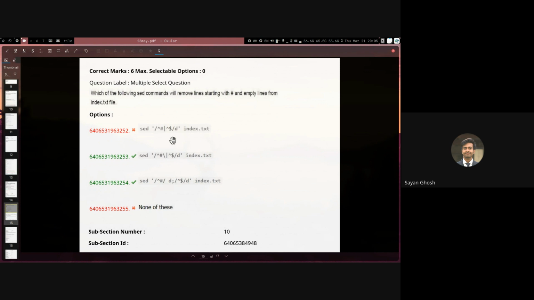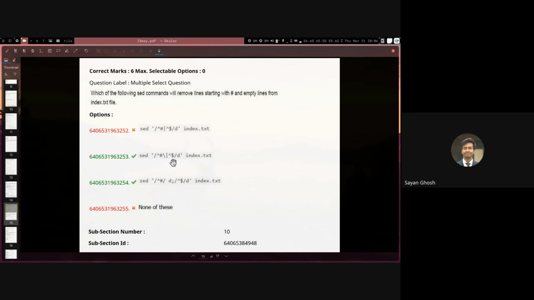So here we have 3 options. The first option uses the pipe without escaping the pipe, but sed by default uses BRE. So using the pipe without escaping it will not work; we have to actually escape the pipe. That's why option 1 is incorrect, and option 2 is correct because we have escaped the pipe. Here we are basically using the regex itself to tell that it is either this or that. So I'm saying starts with hash or starts with end of line, and then drop those lines.